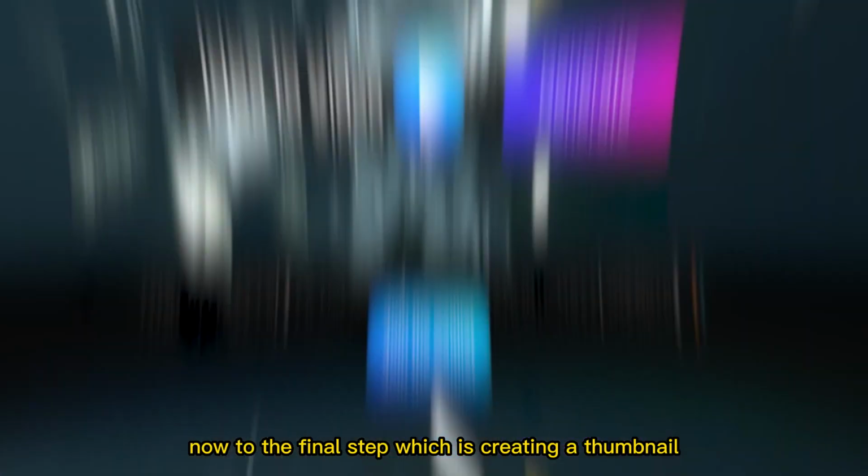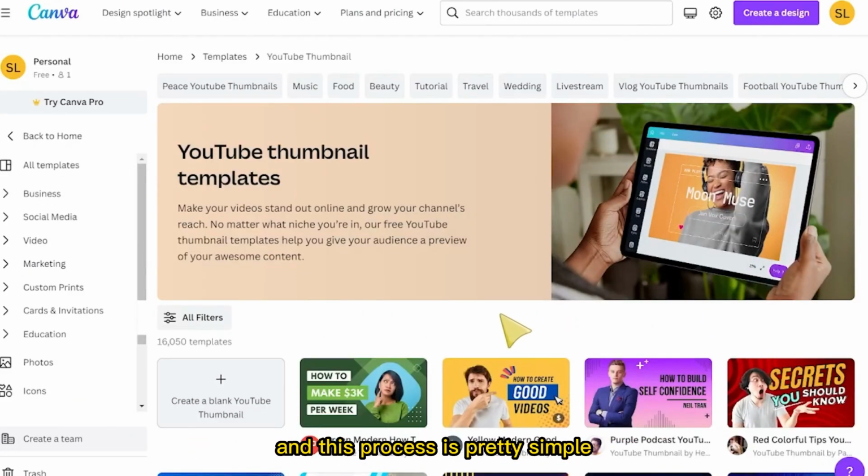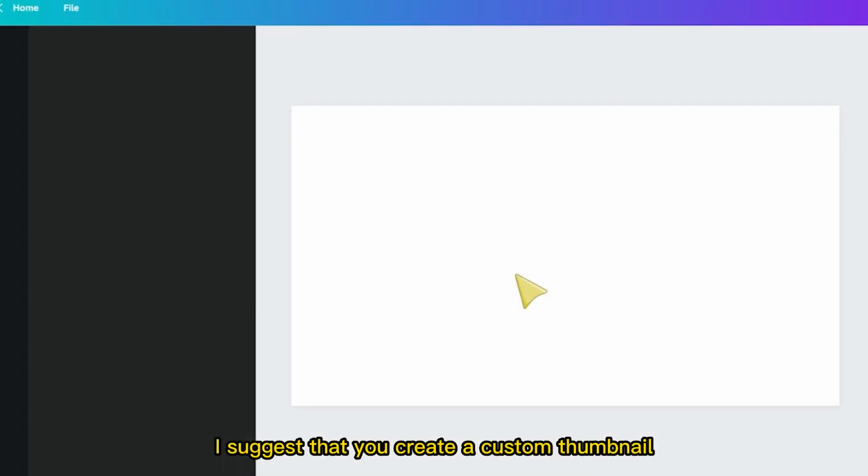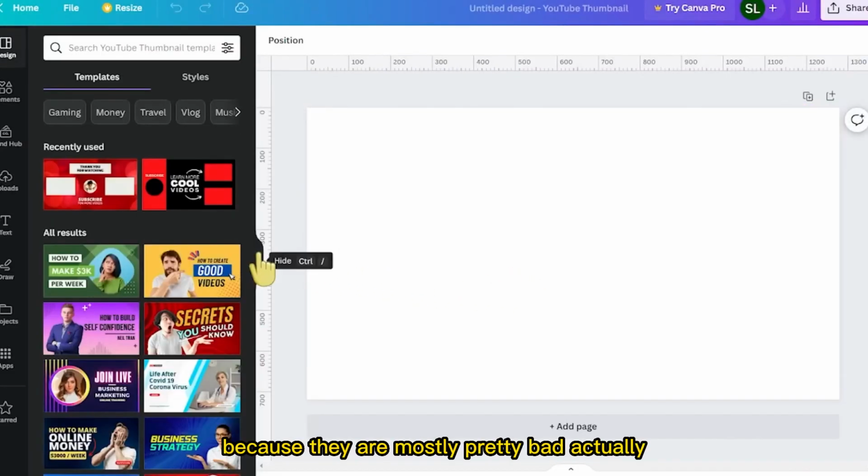Now to the final step, which is creating a thumbnail. And this process is pretty simple. All that you need to do is go to Canva, thumbnail templates. I suggest that you create a custom thumbnail. I never use Canva thumbnails because they're mostly pretty bad.